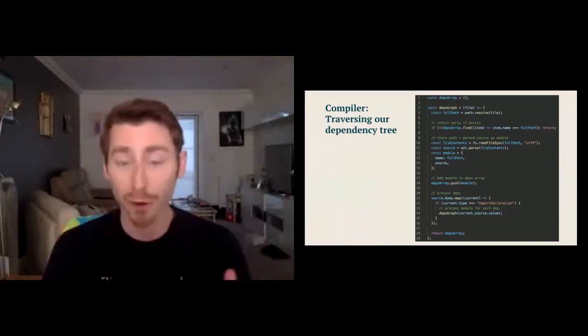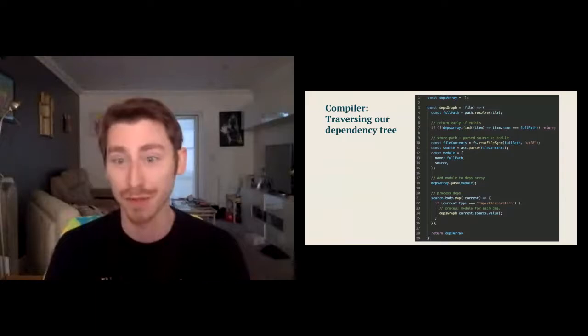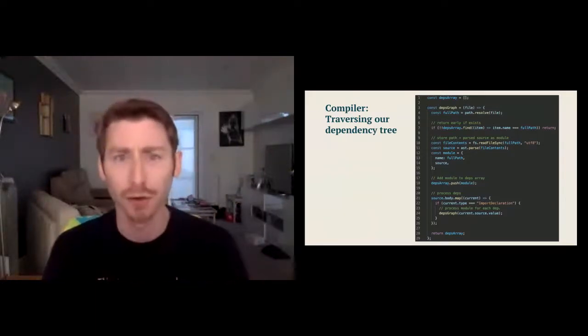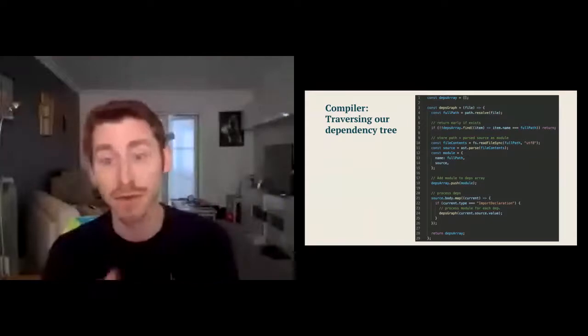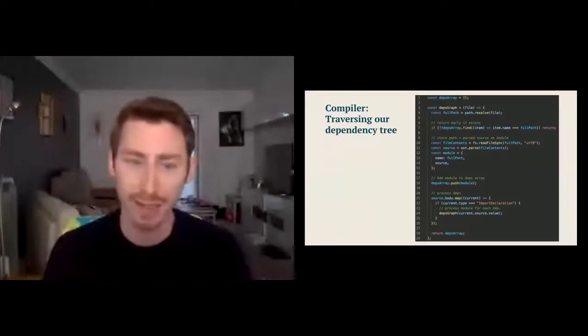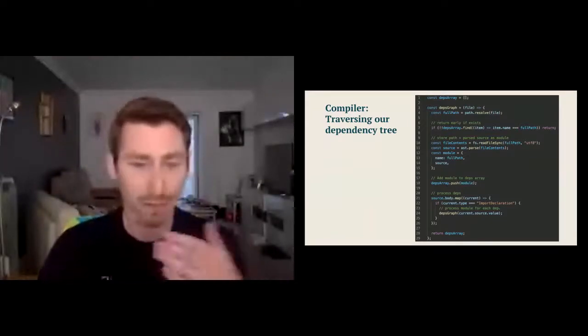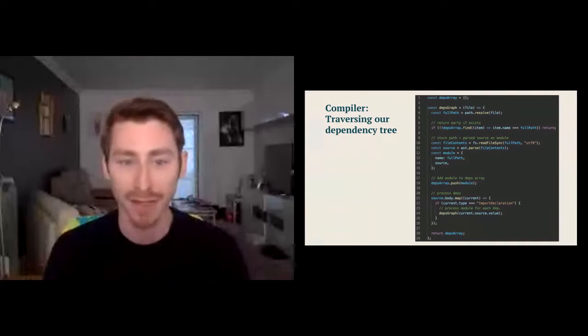Interestingly, we could process the depths and then add the module to the depths array. This would produce a slightly different order in the dependencies tree and would mean that the application starts from the last item, not the first. And it's just easier dealing with it at the first. I actually found it works both ways, but it's just less complex to go this route.